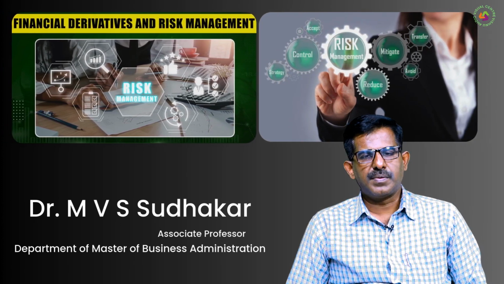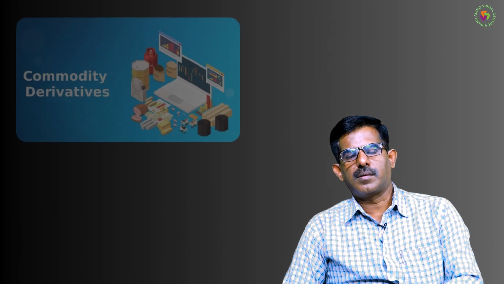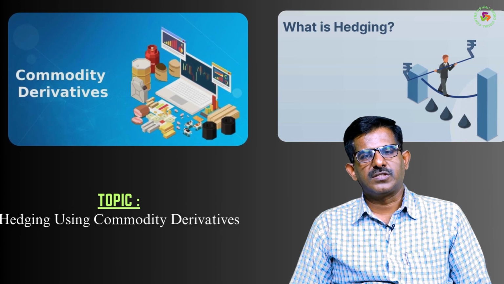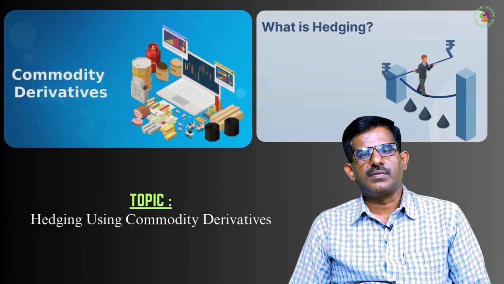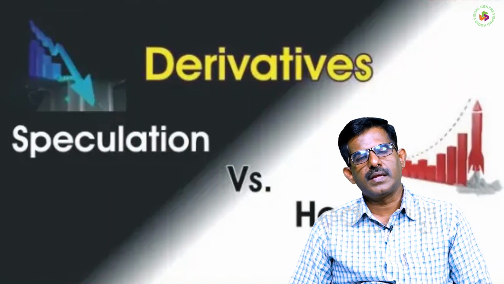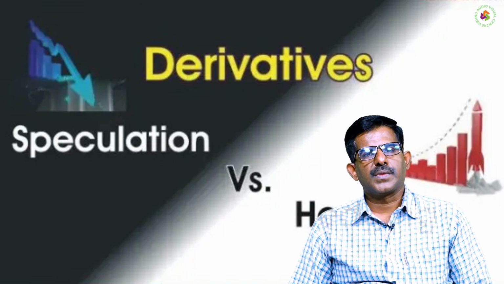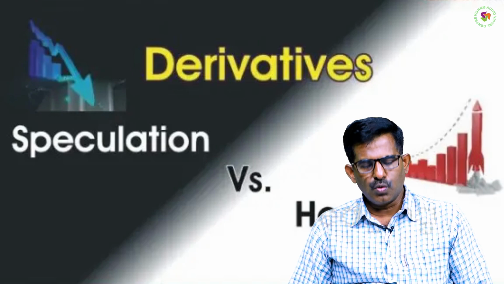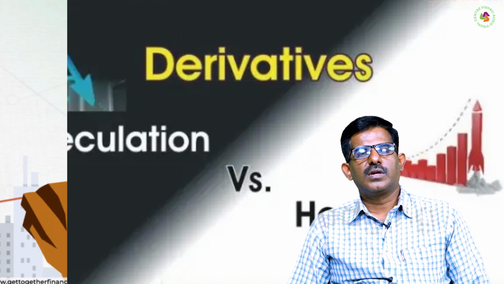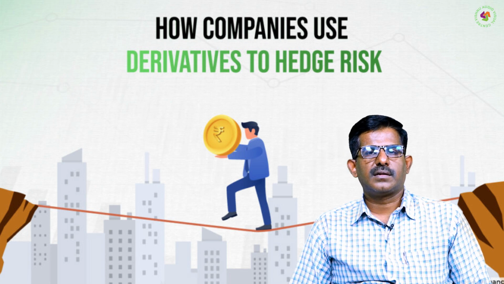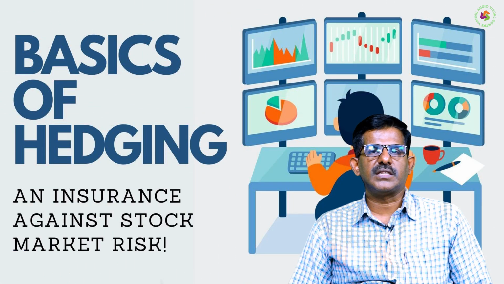We have in the previous class discussed the commodity derivatives: a brief introduction to the commodity derivatives market, how it functions, why these commodity derivatives are very important, and who the users of commodity derivatives are. These were the concepts that we discussed in the previous class. We also considered one example, gold commodity derivatives, and how they can be used to hedge the risk of a change in the price of gold. That concept we are going to discuss in this class with some examples.